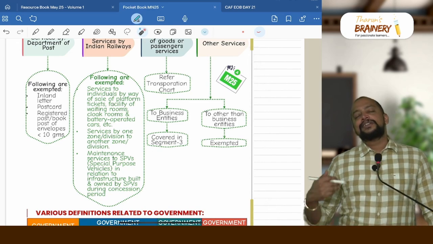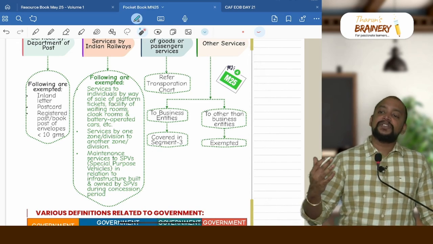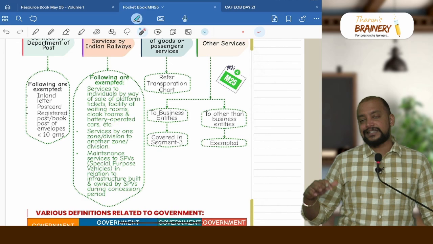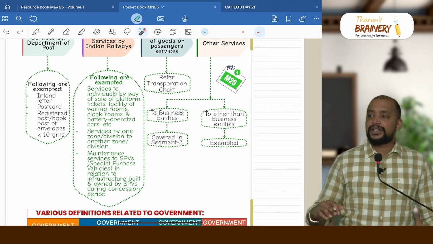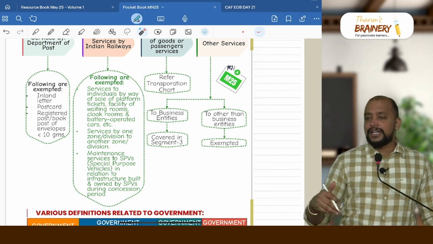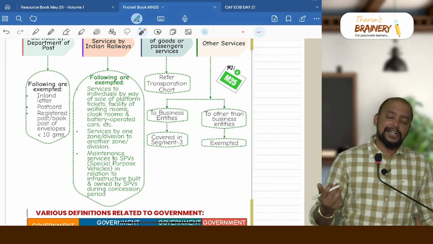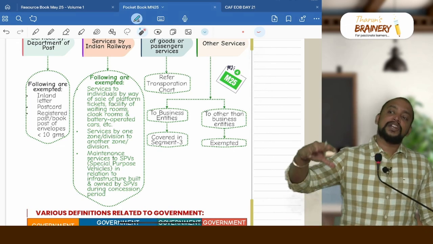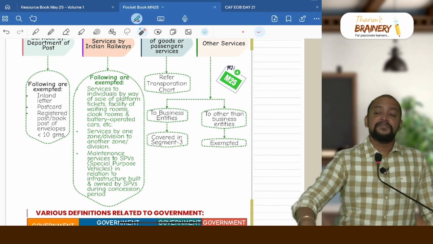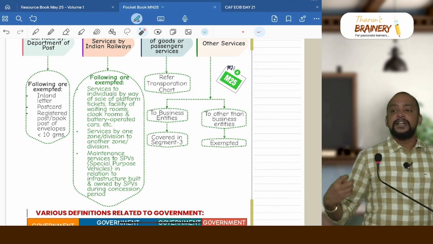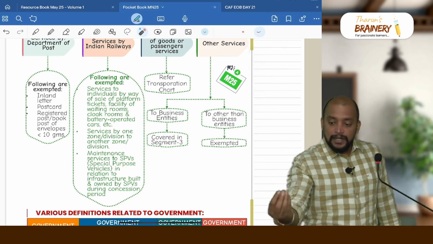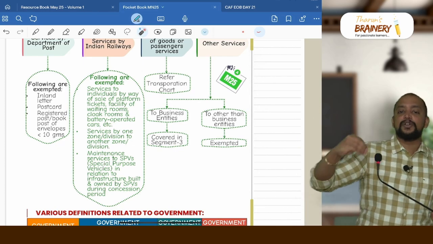So there is a special purpose vehicle which will construct the lifts, escalators, etc., and that constructed infrastructure will be given on rent to the Indian Railways. So this is a service provided by SPVs. Now what will Indian Railways do? These premises or infrastructure like lifts and escalators will be maintained by Indian Railways. When they maintain this, they will be receiving some money from the SPVs because they need to maintain.